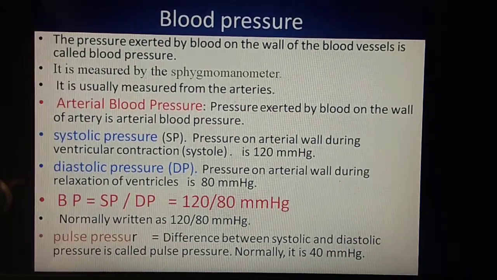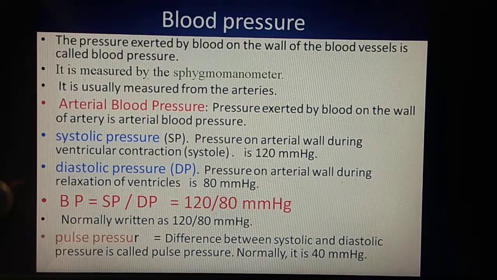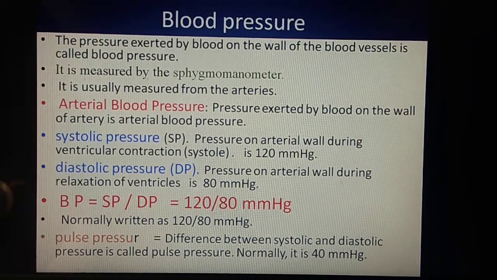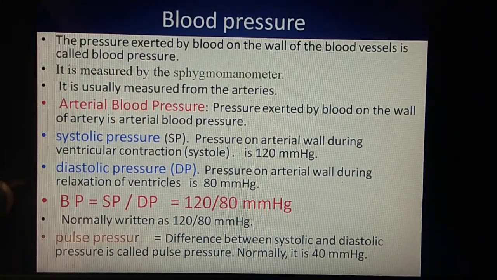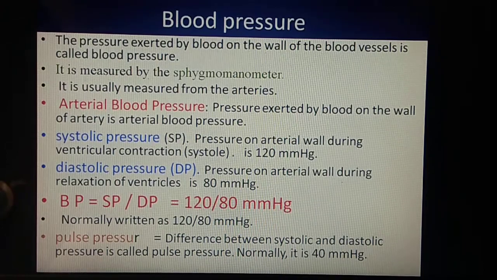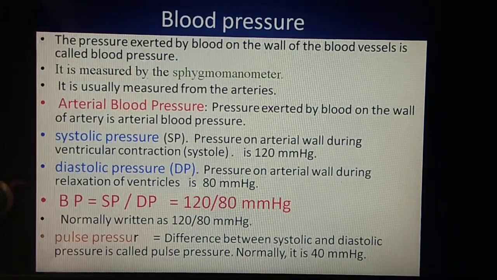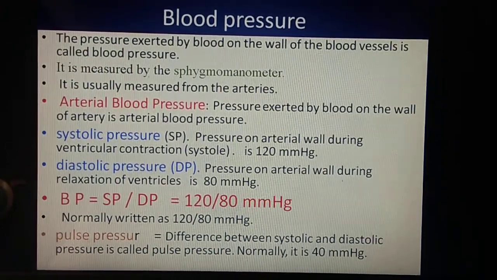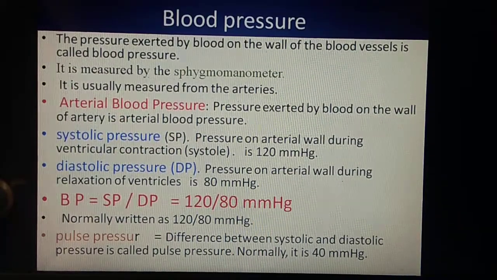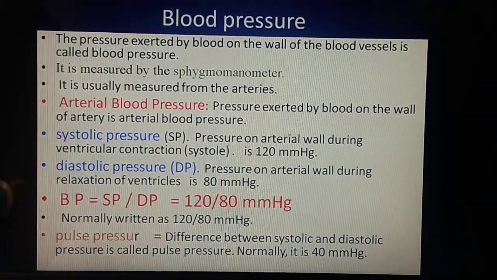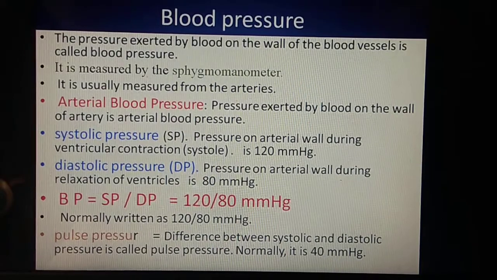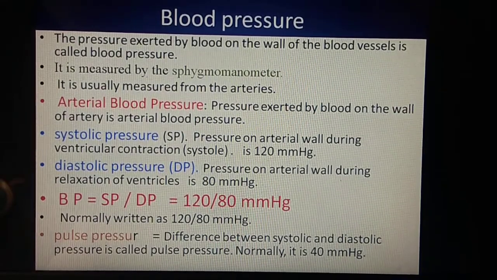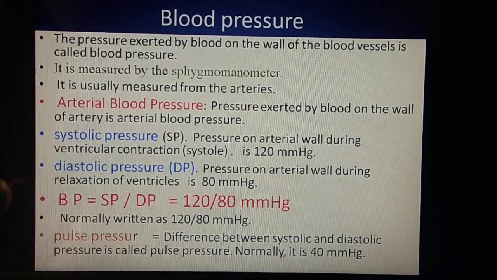Pulse pressure. The difference between systolic and diastolic pressure is called pulse pressure. Pulse pressure is normally 40 mmHg. So the difference between systolic pressure and diastolic pressure is called pulse pressure. That means the difference between 120 and 80 is 40 mmHg.